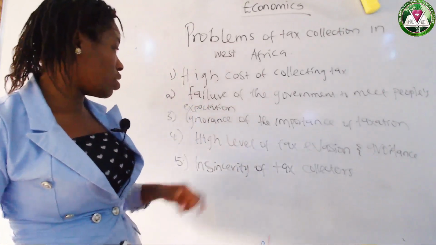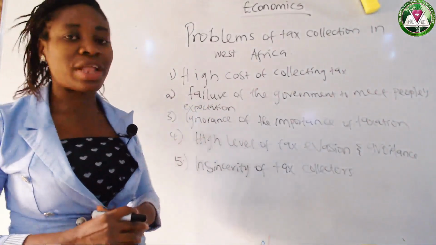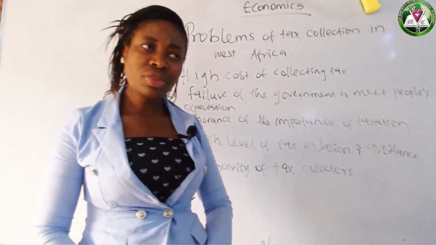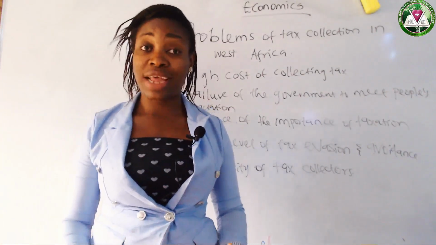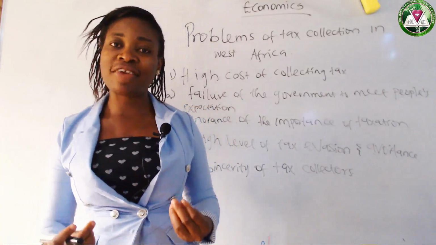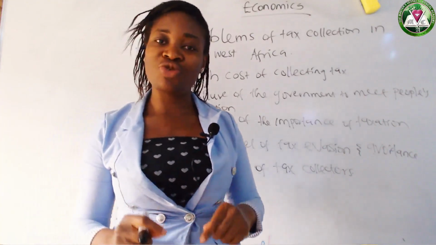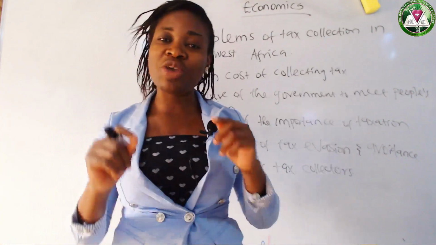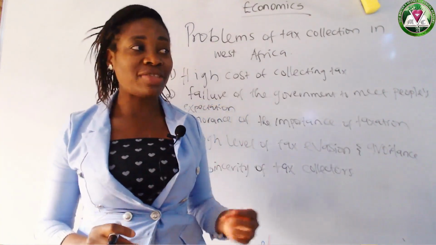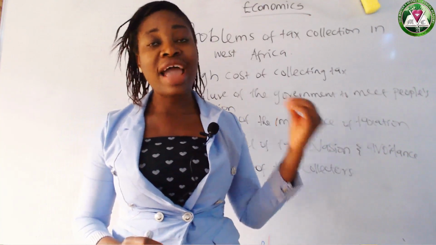Now we have the third one, ignorance of the importance of taxation. Do you know very well that tax is a civic duty? As a Nigerian citizen, you need to pay tax, because when you pay tax, it will help the government to carry out their expenditure.